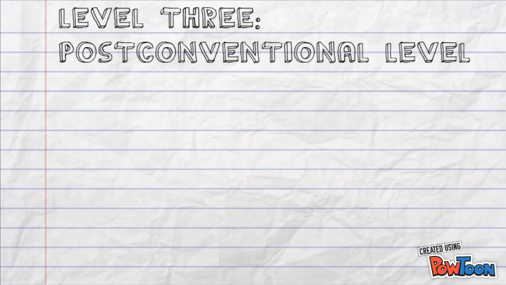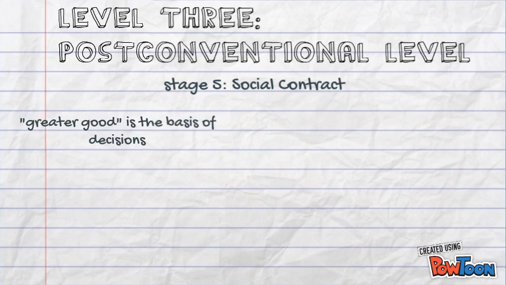The third level of moral development is the post-conventional level. An interesting fact, only 10 to 15% of adults achieve this level. Stage 5 is the social contract. Those in stage 5 of the post-conventional level begin to develop their own personal values rather than being dependent on society to inform them of what is right and wrong. They make their moral decisions on the basis of the greater good. Whenever faced with a moral dilemma, those in stage 5 ask themselves, what do our values say about this?